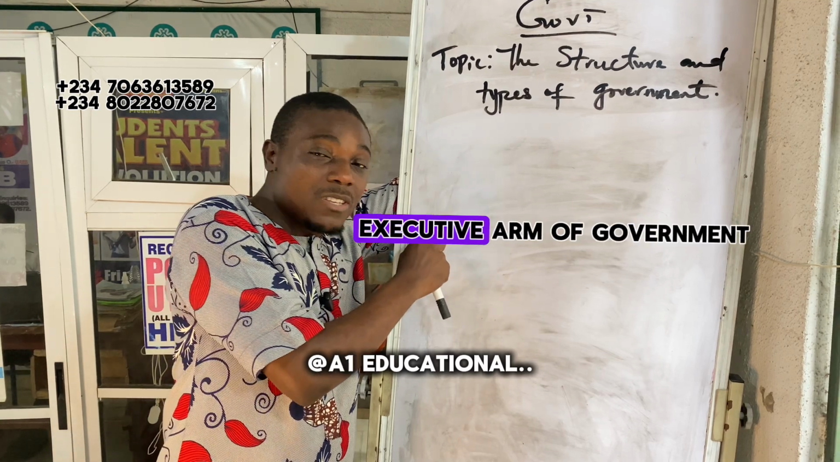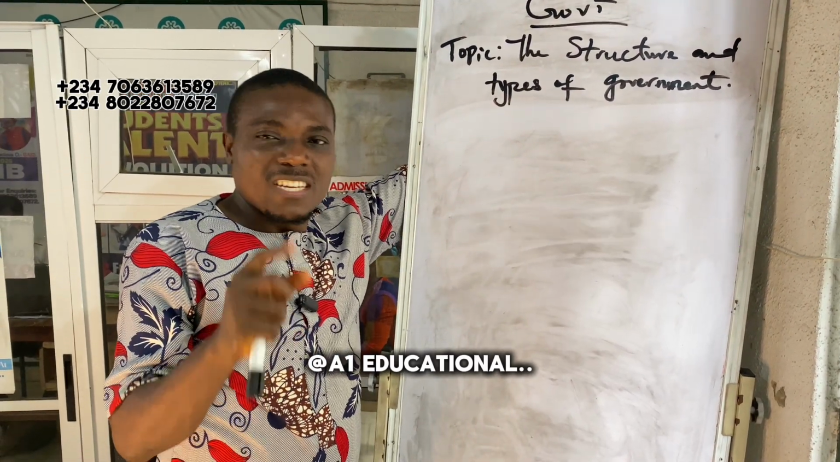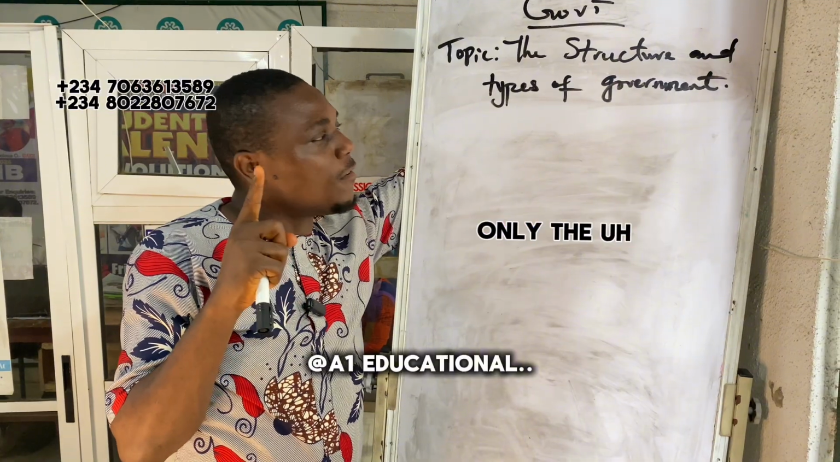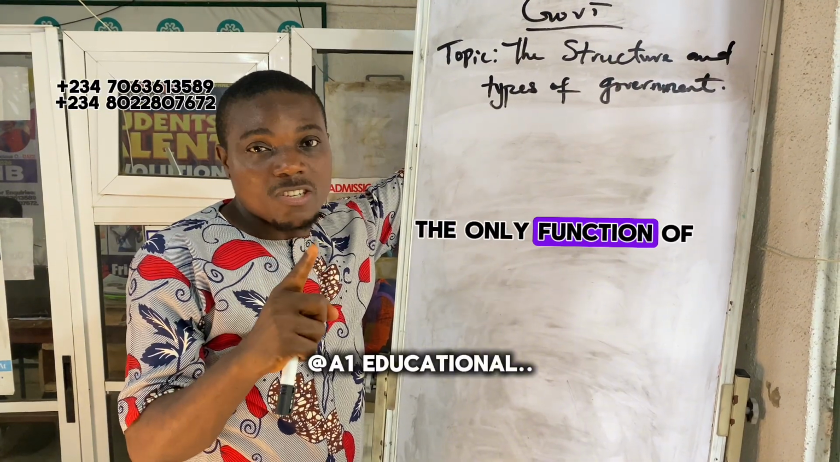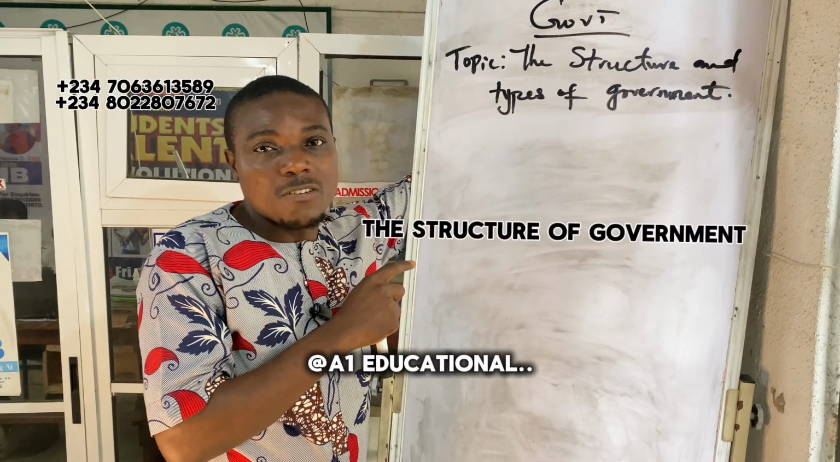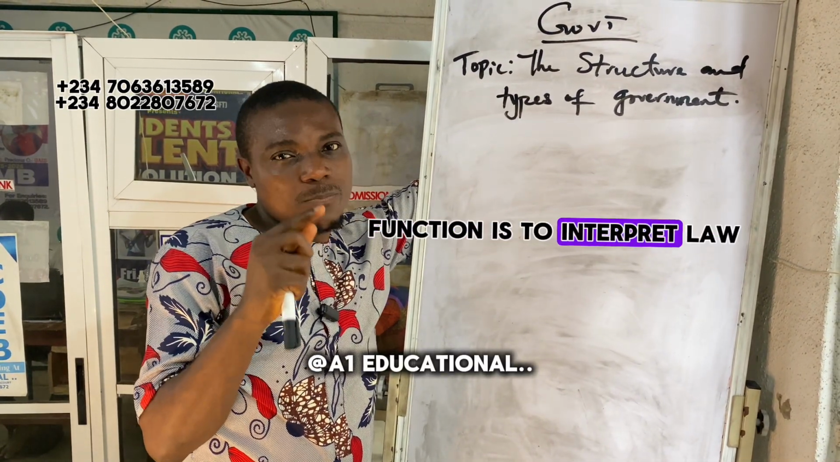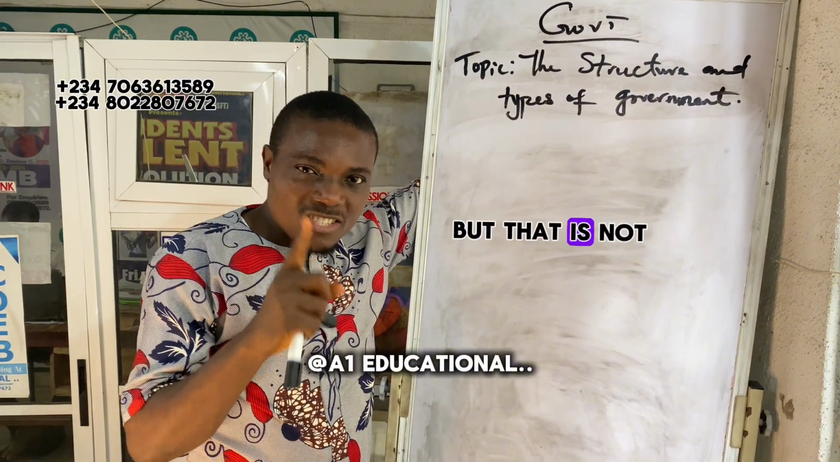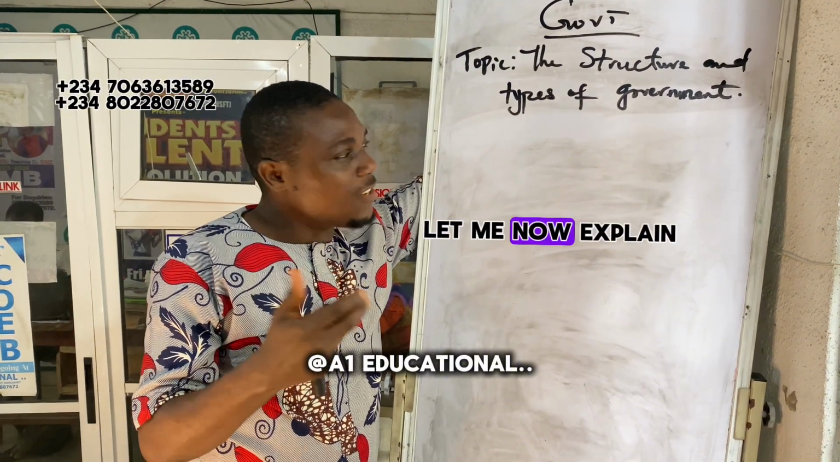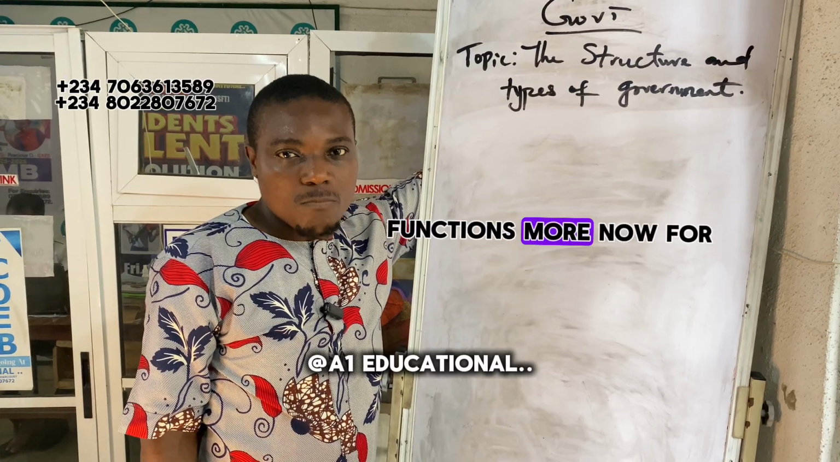We also have the executive arm of government, which is to implement policy, though that is not the only function of the executive. We also have the judiciary. It's also one of the structures of government. The judiciary, their main function is to interpret law, but that is not their only function as well. Let me now explain a little of their functions more.